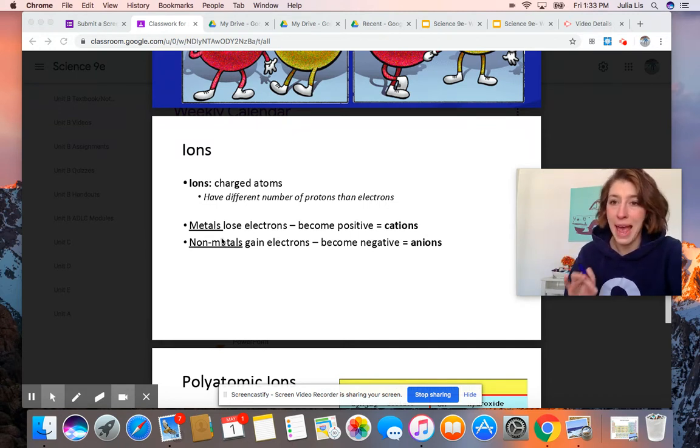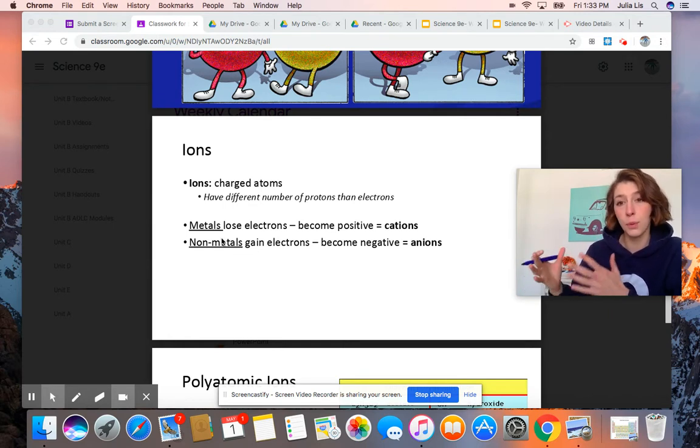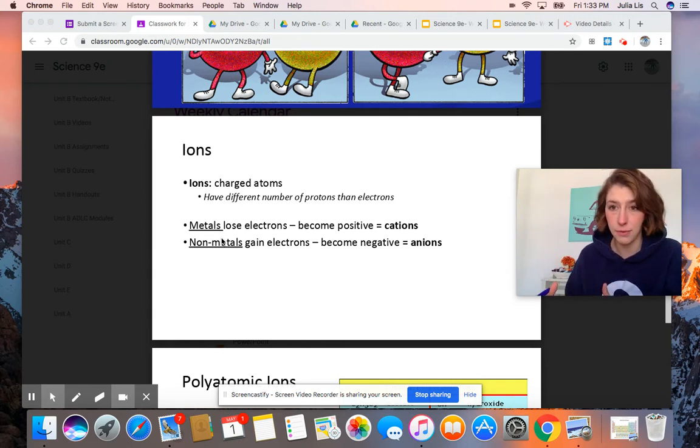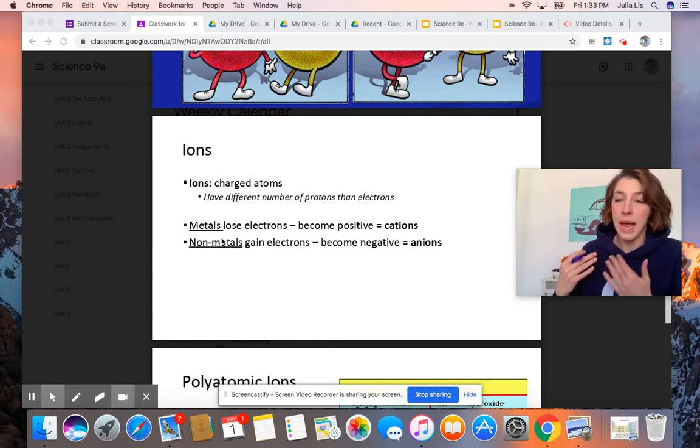Nonmetals are called anions. So I think we've talked about Anas. Okay, so Ana, negative. If you know an Ana, she's negative. And so most often in science, if you have an a or an in front of a root word, that will make it negative. Okay, so anions are negatively charged particles or atoms. So an, negative, and then ions. Ions are charged atoms, so negatively charged atoms.